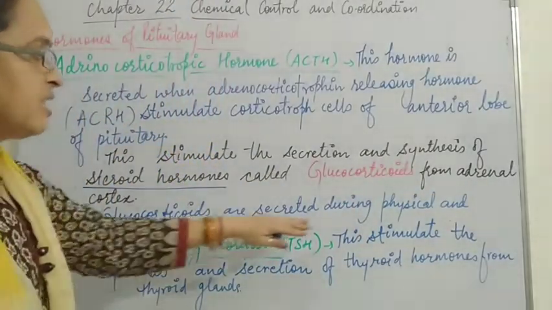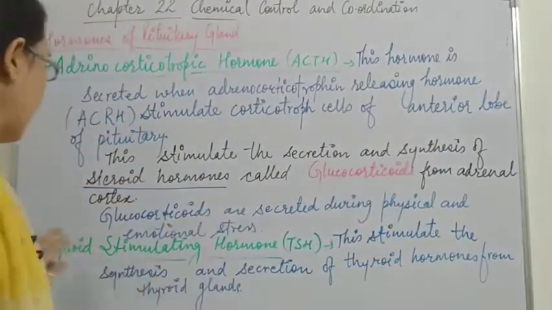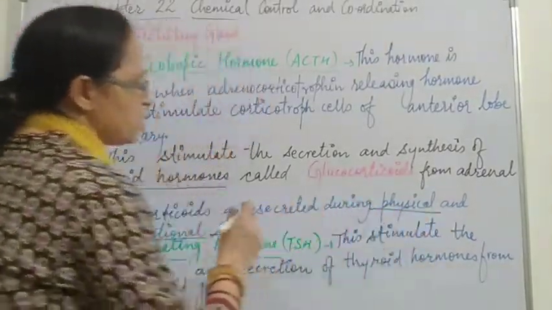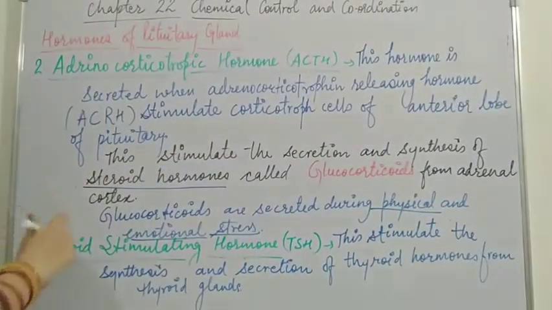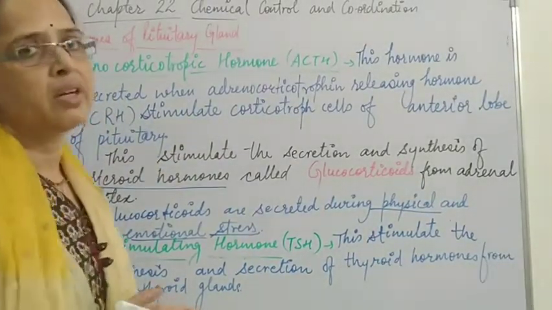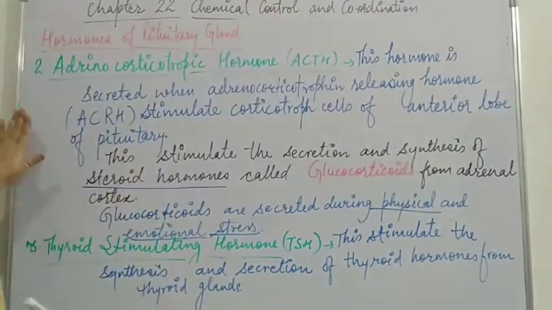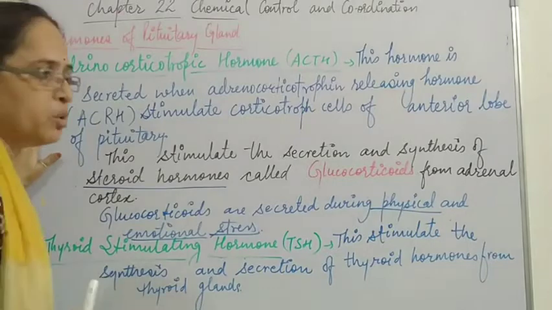Now glucocorticoids are secreted during physical and emotional stress. During physical and emotional stress only, glucocorticoids are secreted from the cortex region of the adrenal gland. So this is about ACTH, adrenocorticotropic hormone.